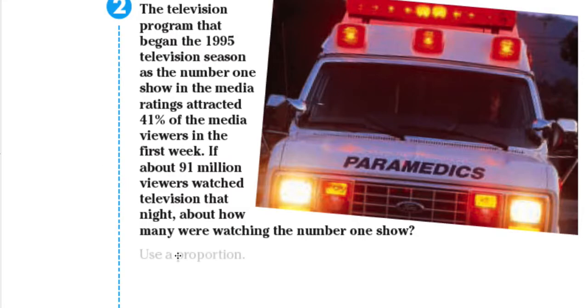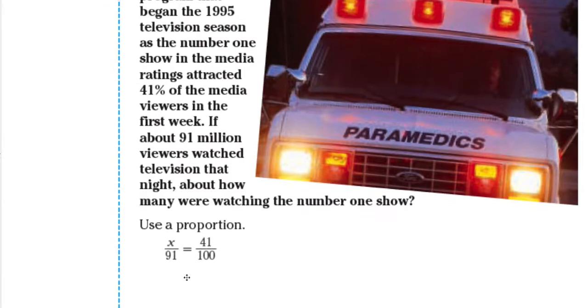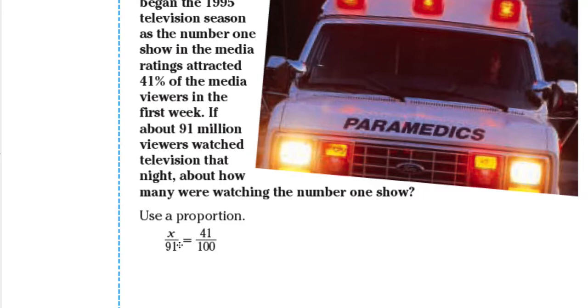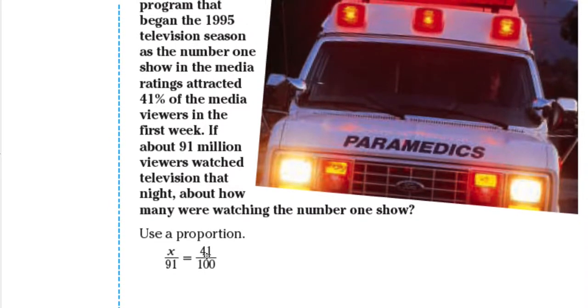Okay, so we use a proportion, and this is the proportion that we will be using: X over 91 equals 41 over 100. 41 over 100 is easy enough because that's 41%. The 91, if about 91 million viewers watch television that night, that's the total, that's our base, and we want to find out our percentage, how many were watching the number one show.